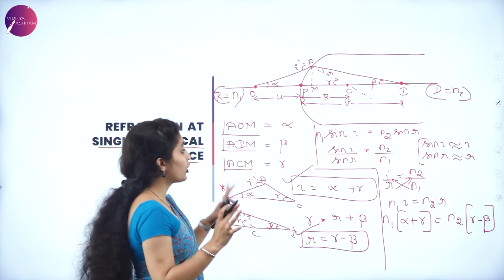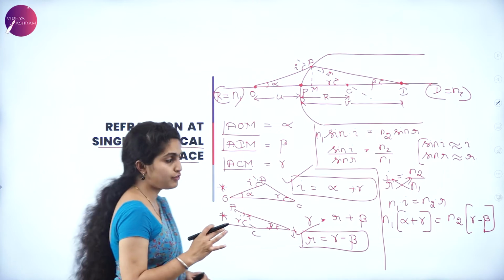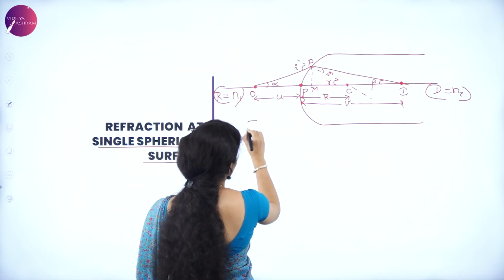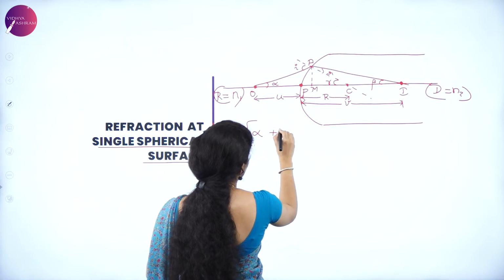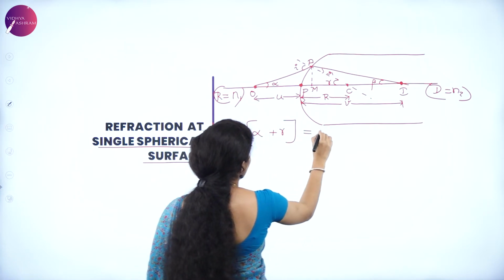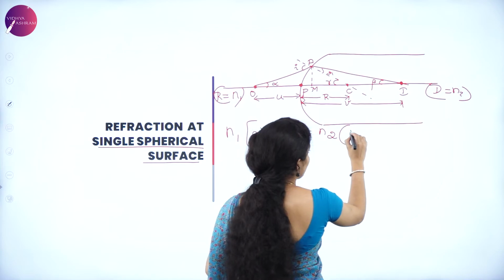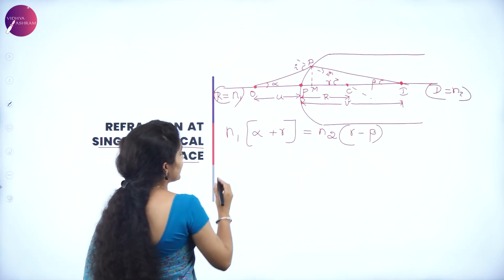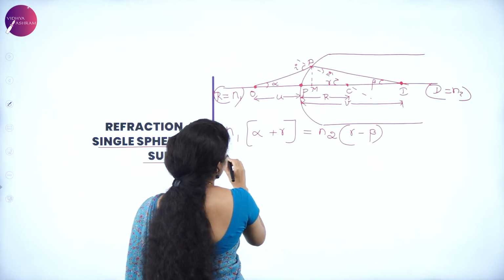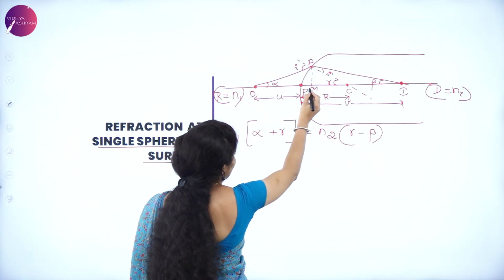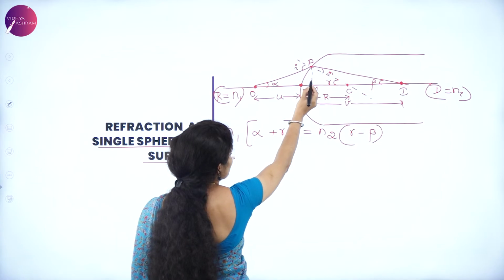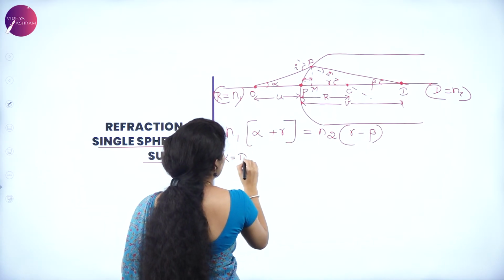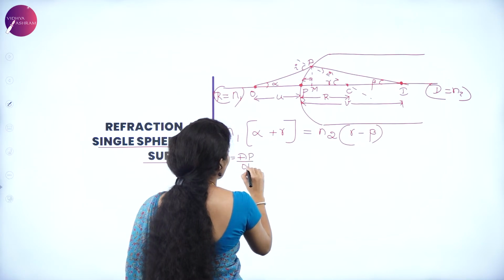So on clearing this section, for the same diagram, the equation turned out to be N1 into alpha plus gamma, which is equal to N2 into gamma minus beta. So this was a set. We know that alpha is equal to AP instead of AM, since this is very near, I'll be considering AP by OP. It is AP by OP.